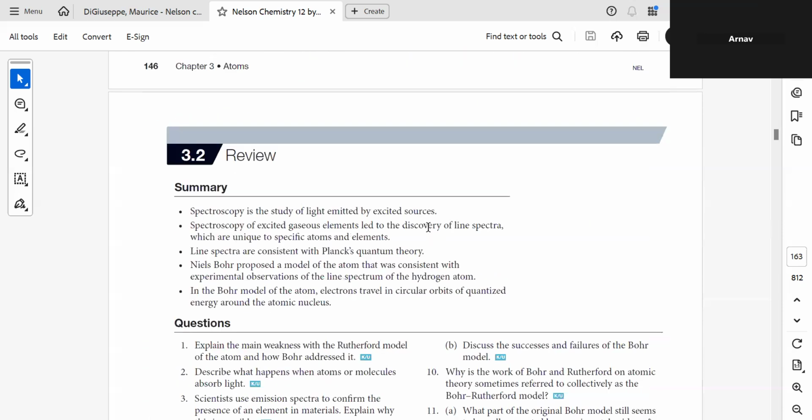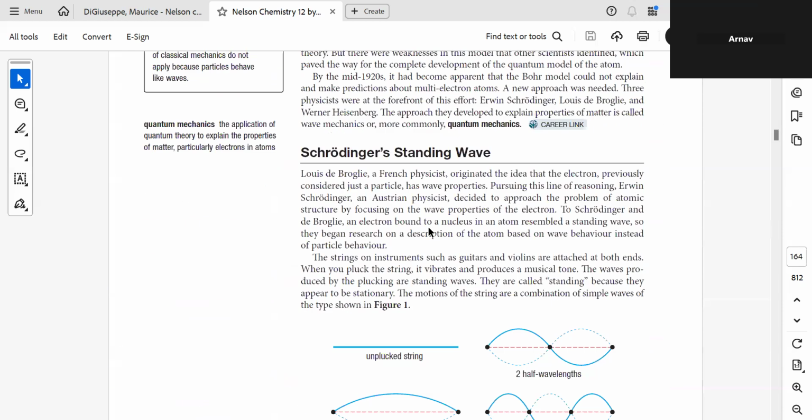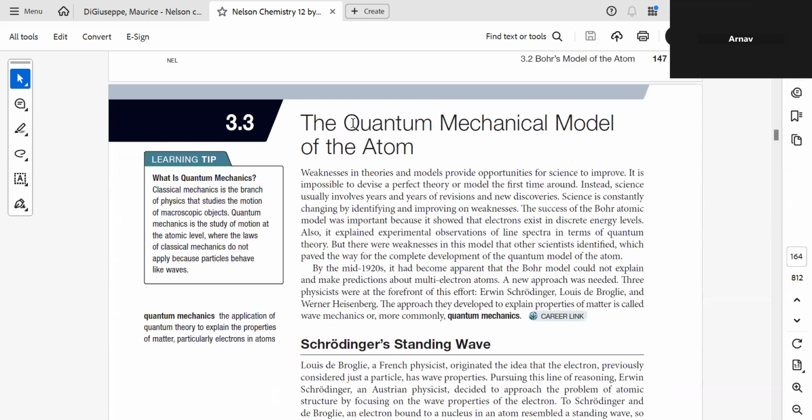So there comes the next model, that is the quantum mechanical model of the atom.